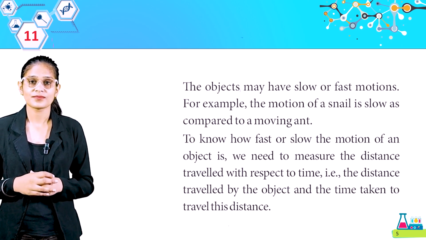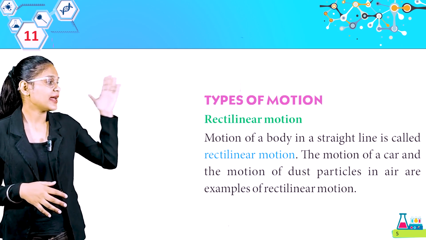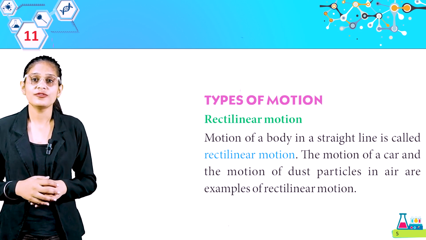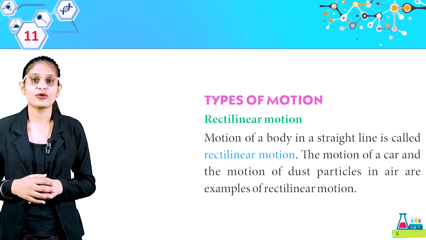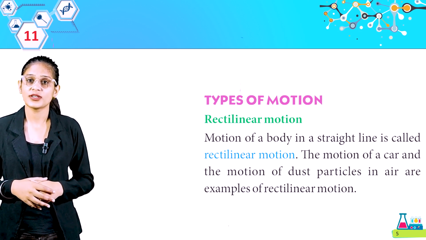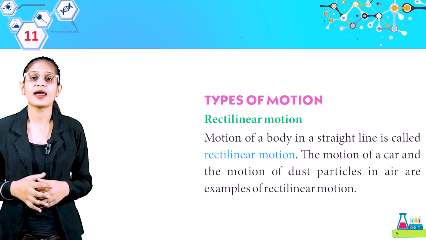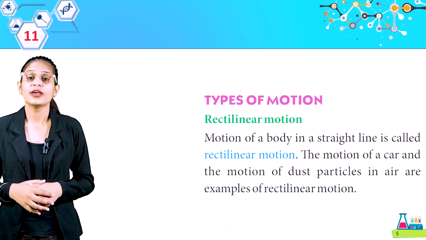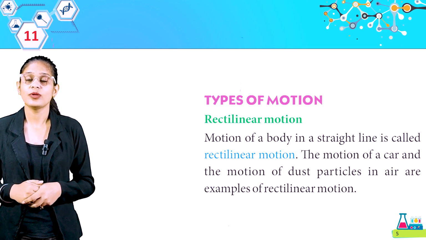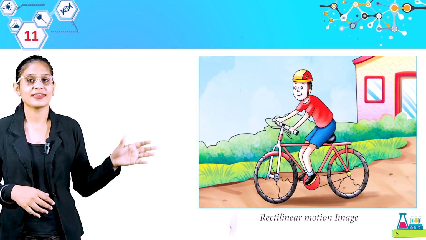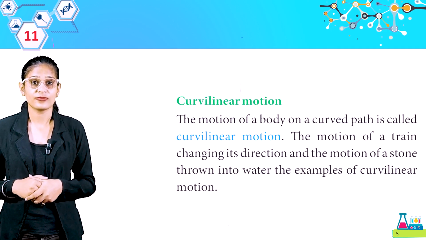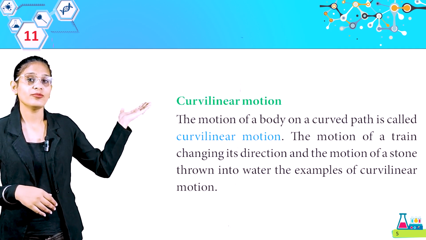Okay students, now we have types of motion. Rectilinear motion. Motion of a body in a straight line is called rectilinear motion. The motion of a car and the motion of dust particles in air are examples of rectilinear motion. So students, rectilinear motion क्या होता है? जब कोई body straight line में motion करती है. Get it? Look at this picture. Rectilinear motion image.